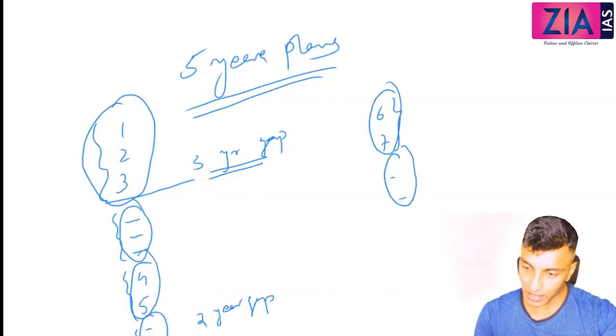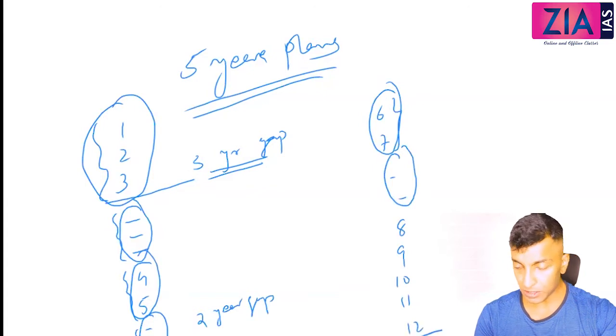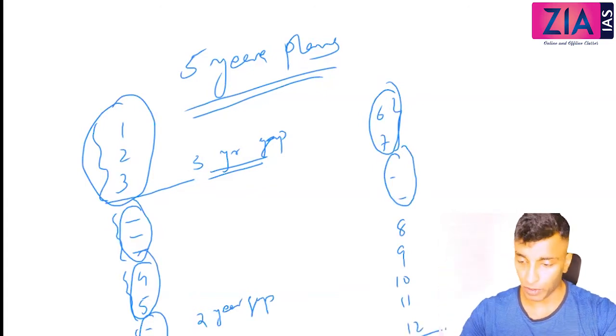And then continuously 8, 9, 10, 11, 12. And after this, 5-year planning is abolished, and we have discussed about NITI Aayog. Okay, so this is how you need to remember.